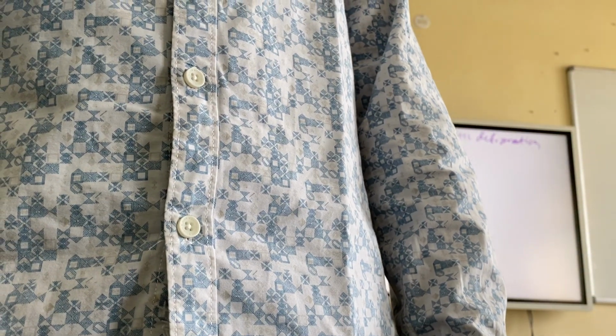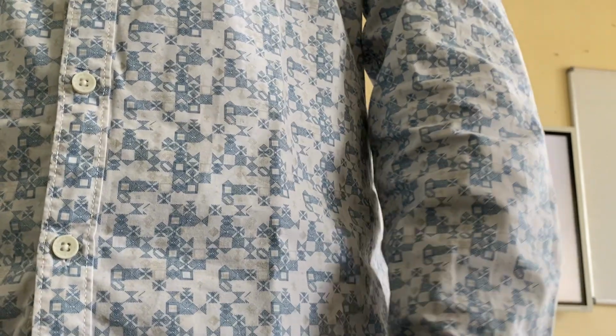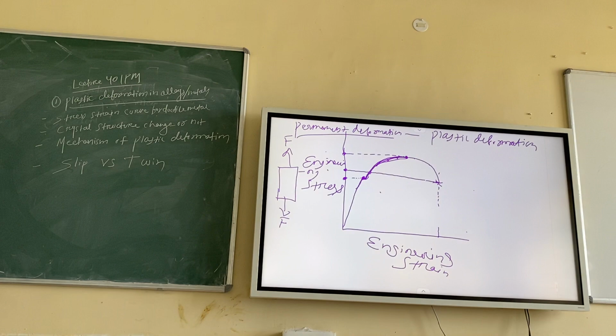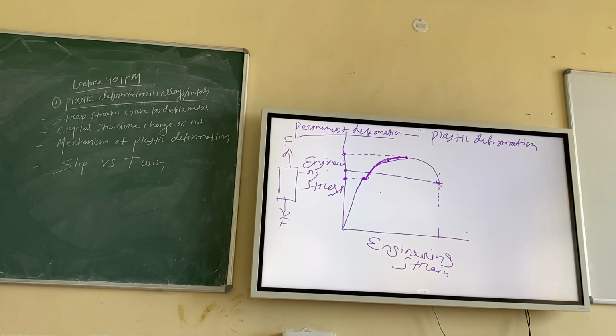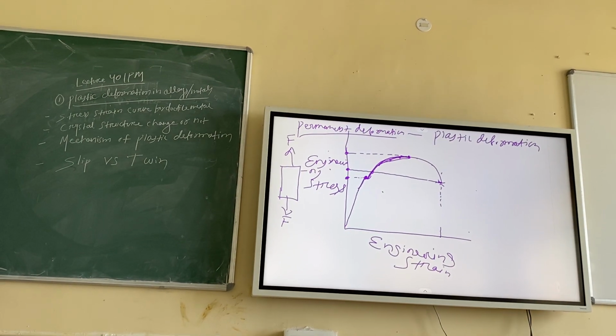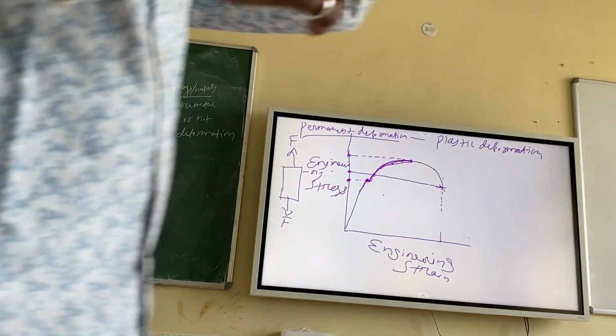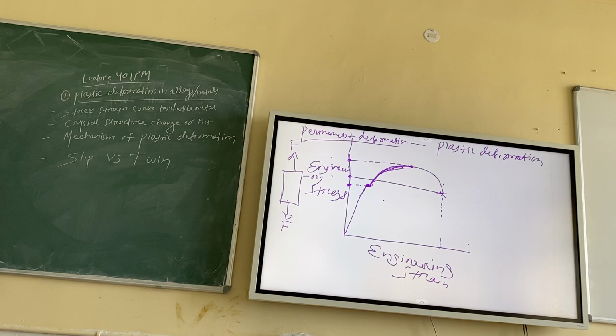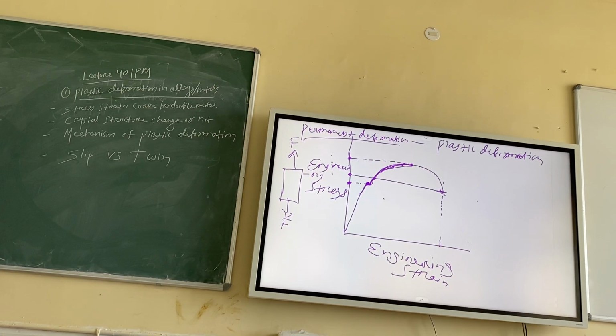Let me tell you some points. Strain hardening occurs due to the generation of dislocations. It doesn't mean that when we solidify any metal, dislocations will be there. A dislocation is an extra half plane of atoms, if you remember from the previous class. It is sometimes obtained during solidification, when liquid metal or liquid alloy becomes solid, but it is not always true.